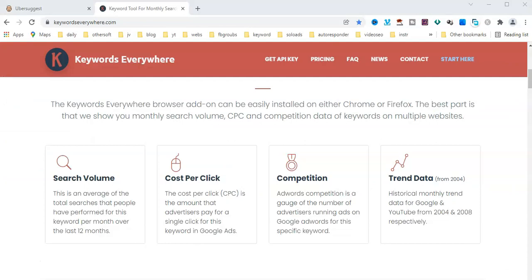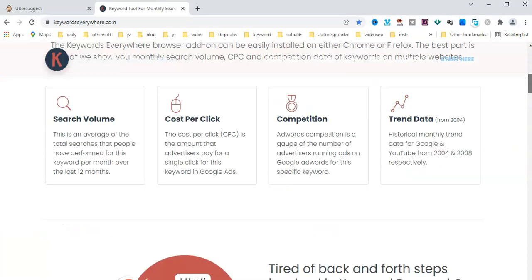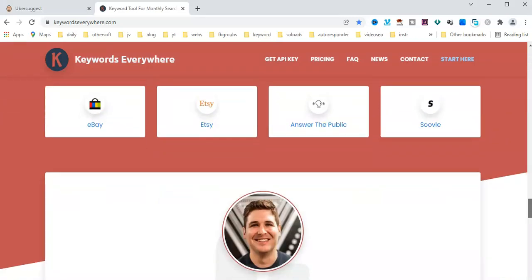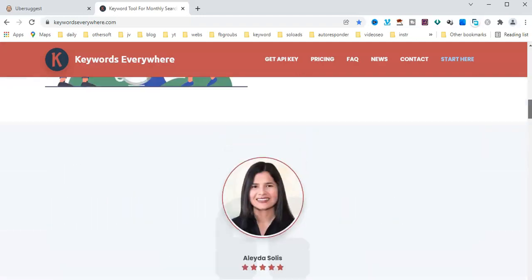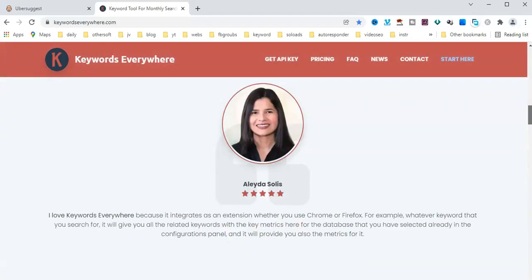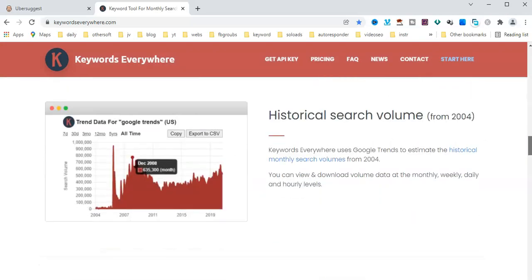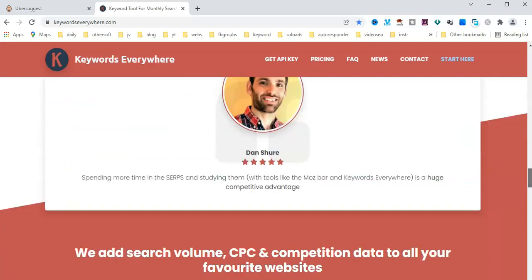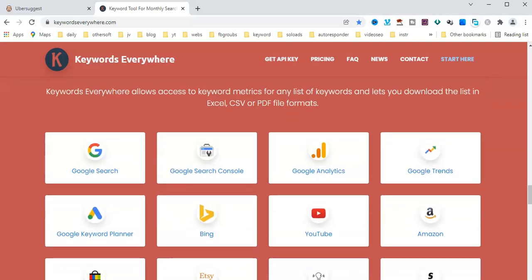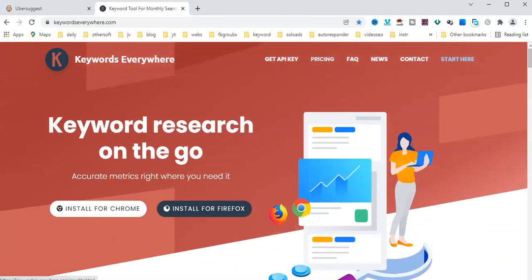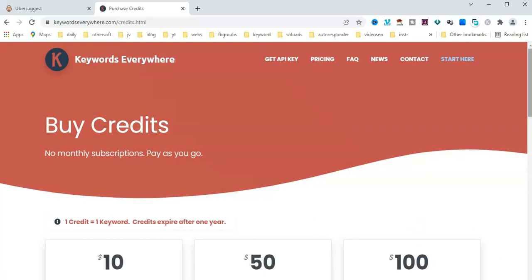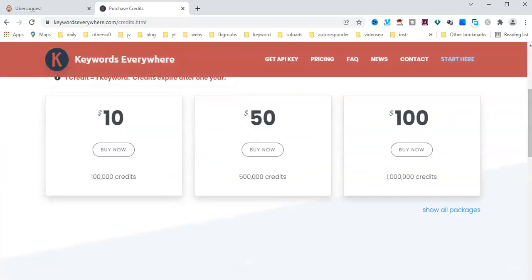Another, seventh keyword research tool is Keywords Everywhere. It is a good one to get free keyword research. The free version is limited, and paid gives a lot of long tail keywords and low competition keywords. The paid version is just $10 for credit. $10 gets you 1 lakh credits. Suppose you can search this.